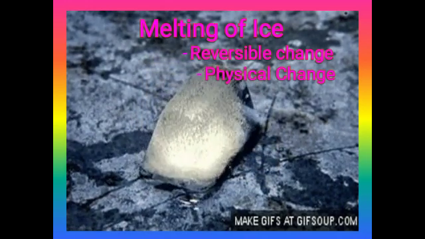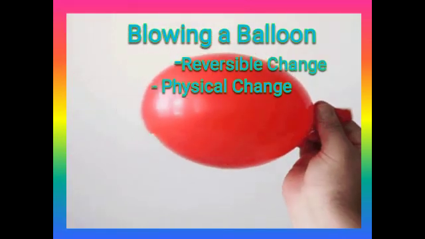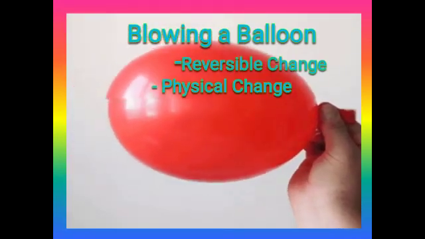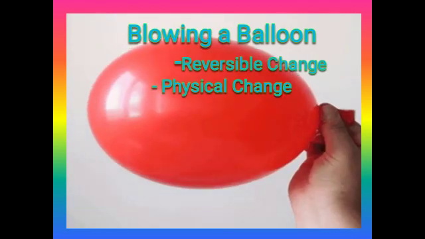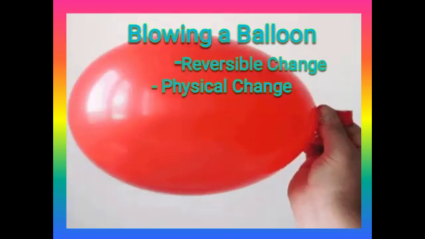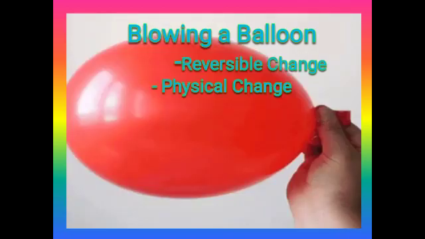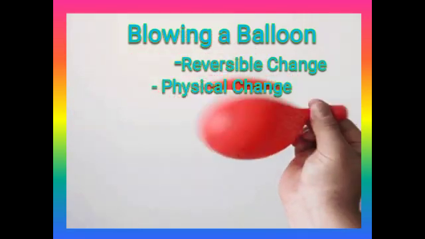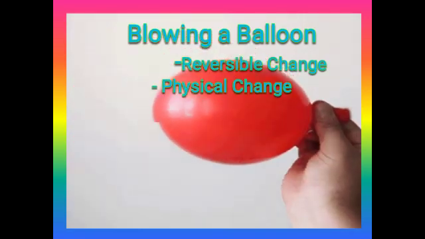Moving on to the next example, blowing a balloon. You can see in the picture that the balloon is red, and once you inflate it, it becomes big. Once you release the air, it comes back to its original position.